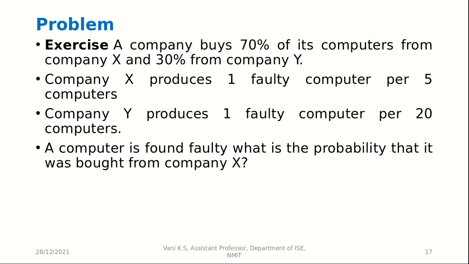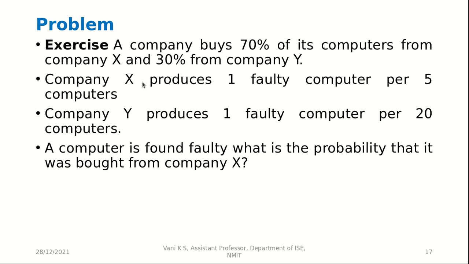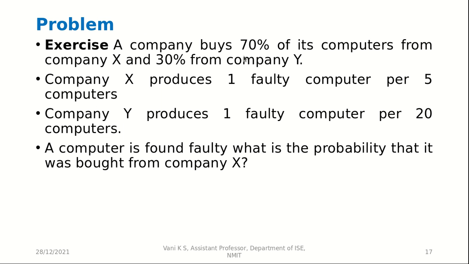Now a computer is found faulty. So we have two hypotheses, and we'll check the first one, that given a faulty computer, it is from company X. So we'll again use the Bayes theorem, which is: probability of hypothesis H given data D is equal to P of D given H into P of H. So we will just directly multiply the probability of X, 0.7, into the probability of X producing the faulty computer, which is 0.2. So we'll multiply the two and then we'll get the result.